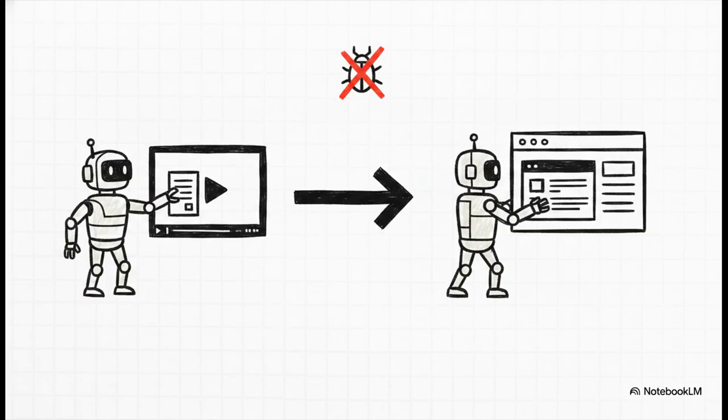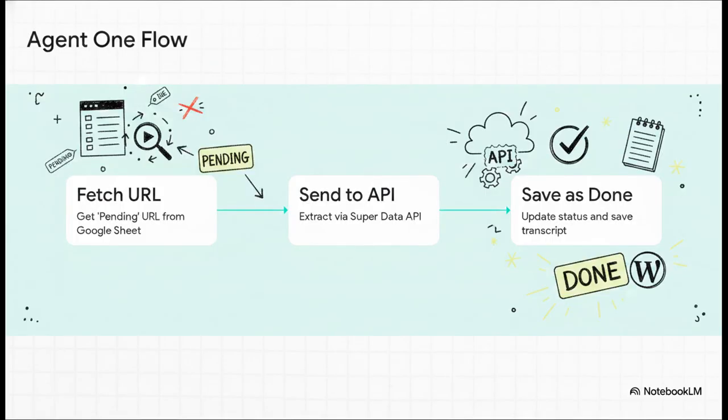Taking a look at this dual-agent automation engine, what's really fascinating about the architecture is how it's actually divided. To conquer a complex workflow like this, the system is broken down into 2 distinct logical phases, or agents. Agent 1 is strictly responsible for extracting the transcripts, while Agent 2 takes over to generate the blog and push it straight to WordPress. Why 2 agents? Simple. It makes debugging infinitely easier and essentially prevents the system from crashing. Okay, let's dive into Agent 1 and see exactly how this builds out.